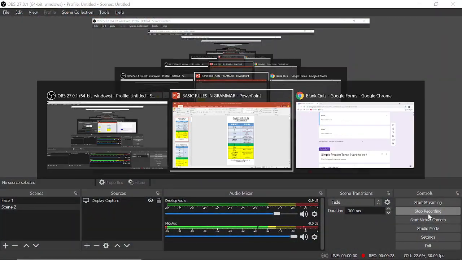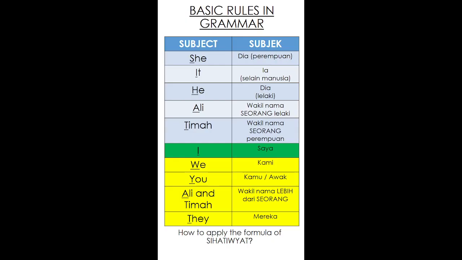So for today's lesson, I would like to continue on what we have learned before this about the Sihatiwyat, how to use the formula. I want to add up the knowledge for you regarding the usage of the formula. Right, so let's have a look at this. This is what you have seen before in the Sihatiwyat. I just want to recall it for you, for those who might have forgotten.